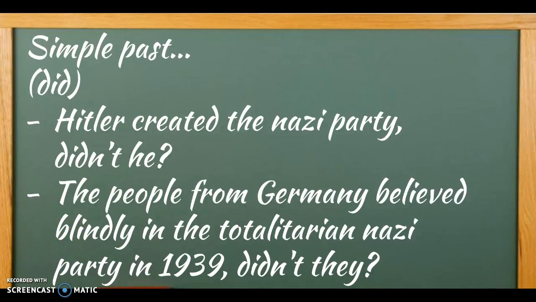Simple past, did. Hitler created the Nazi Party, didn't he? The second one. The people from Germany believed blindly in the totalitarian Nazi Party in 1939, didn't they? So, in this part we have to be careful because you have in the first part put the verb in past, and in the last part you use the auxiliary of simple past, as you can see.